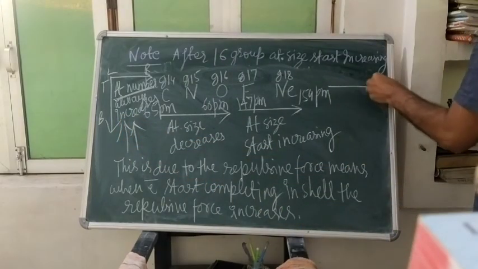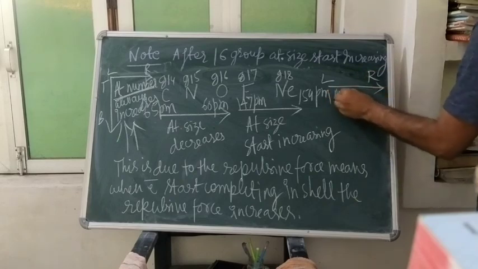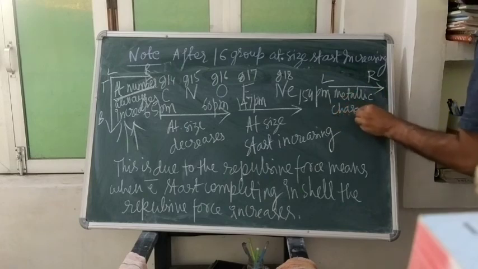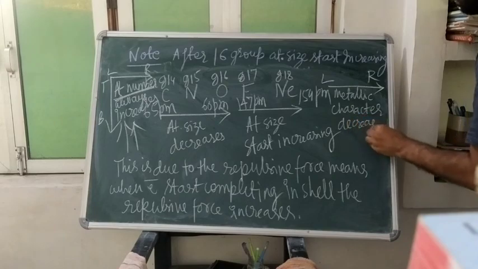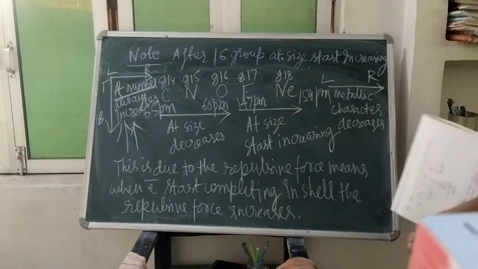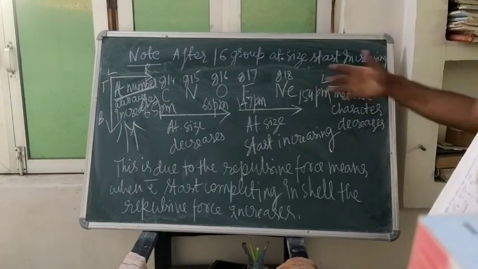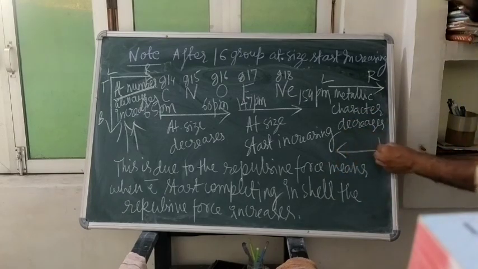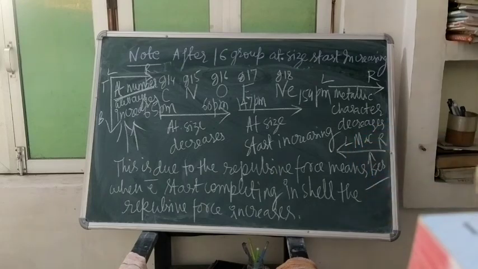Whereas if you are going from left to right, metallic character decreases, because on the right side of the metalloids there are non-metals. So when you go from left to right, metallic character will decrease. Whereas if you are going from right to left, metallic character increases.